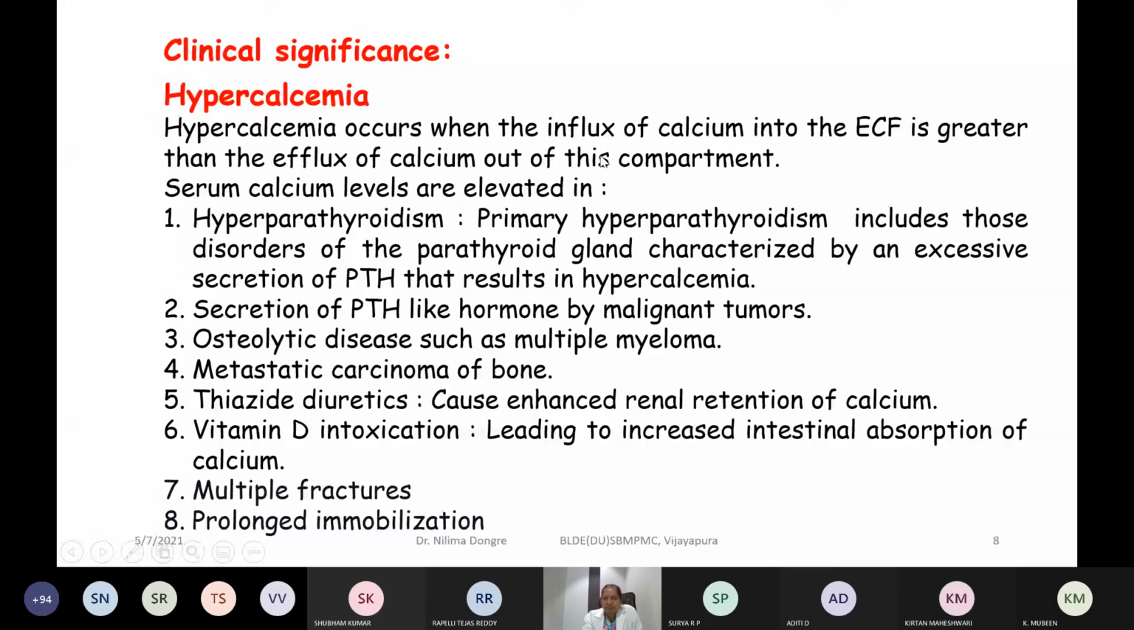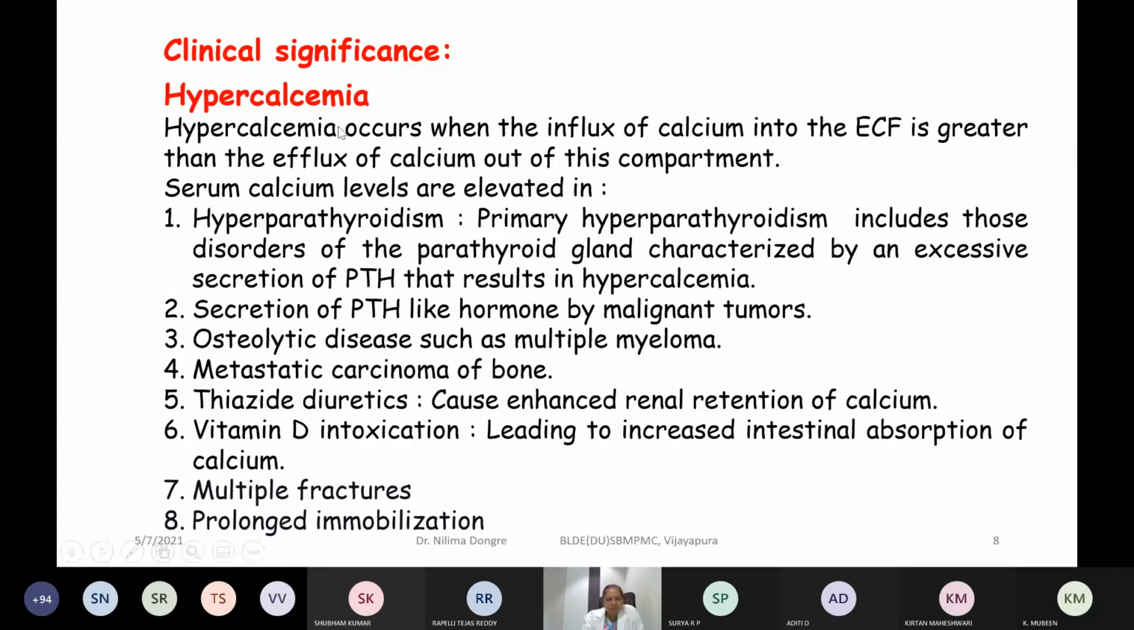Once it is retained in this compartment, then only it is going to be seen increased, and these are the conditions: hyperparathyroidism, secretion of PTH-like hormone in malignant tumors, osteolytic diseases like multiple myeloma, metastatic carcinoma of bone, diuretics which cause enhanced retention of calcium, vitamin D intoxication leading to increased intestinal absorption of calcium, multiple fractures, prolonged immobilization. All these things are going to give you increased serum calcium levels, and that is called hypercalcemia.